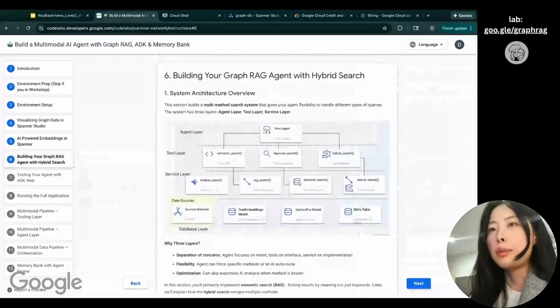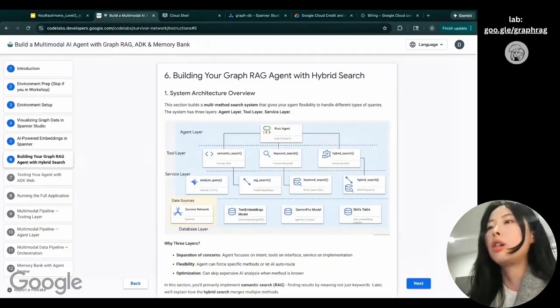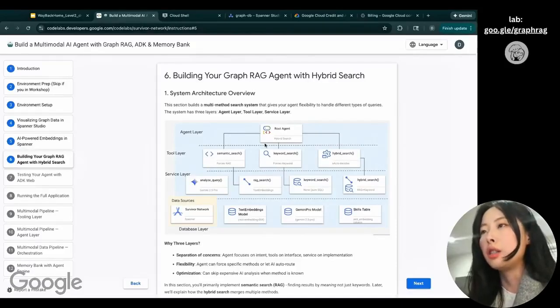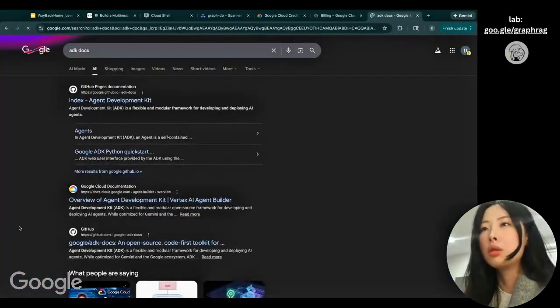In this step, what we're trying to do is implement the semantic search logic all the way from the service layer to the tooling layer to the agent layer. And here we are using ADK, Agent Development Kit, for the agent. If you don't know what ADK is, I will do an ADK doc Google search.